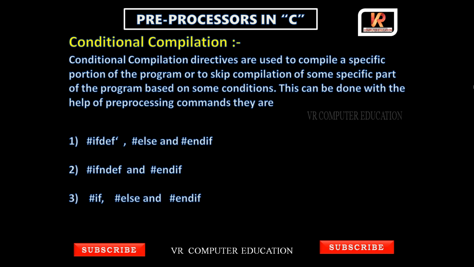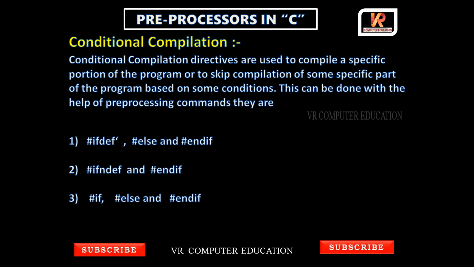Based on conditions, some part of the program can be compiled and some part can be skipped. That is the topic here.